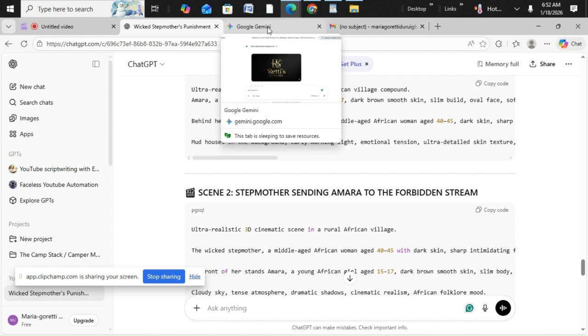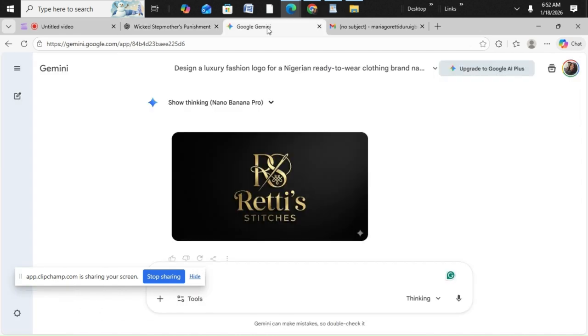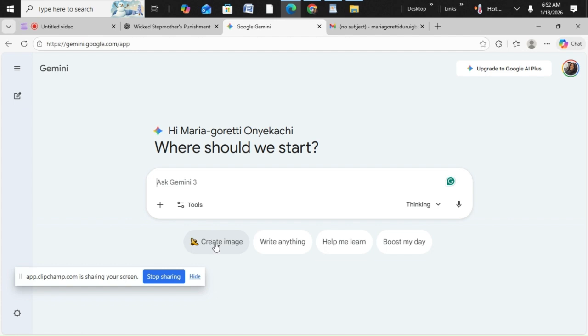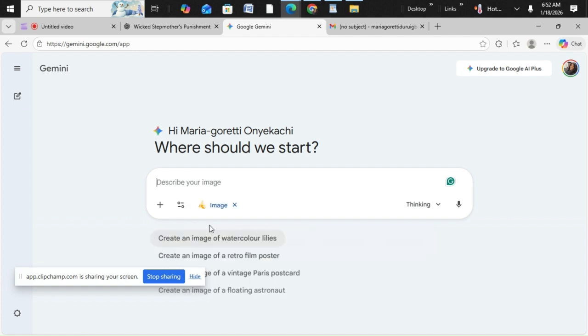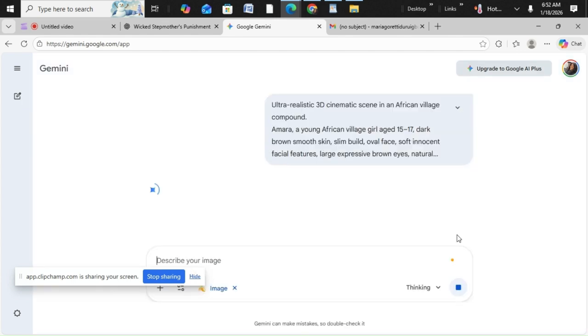For this particular one, we'll be using Gemini also to create the images. You can also use Whisk, but let's use Gemini. So you open up your Gemini and go to a new chat, and as usual select create image, then you paste the prompt. Remember, we are creating it according to the scenes. This is scene one, how scene one will look.